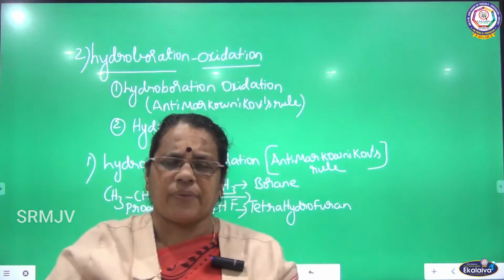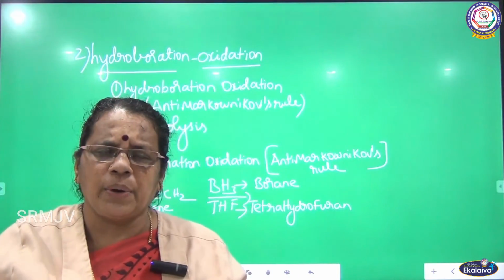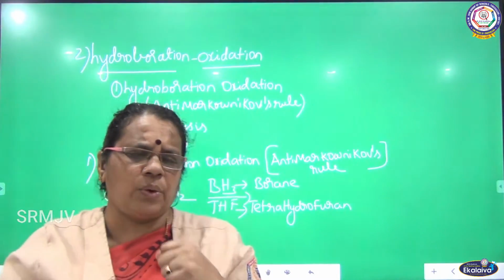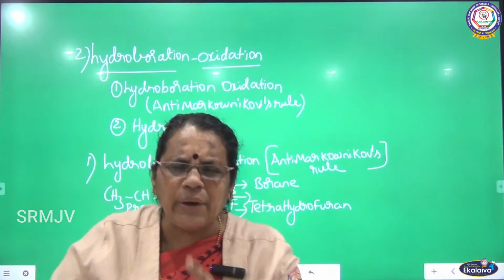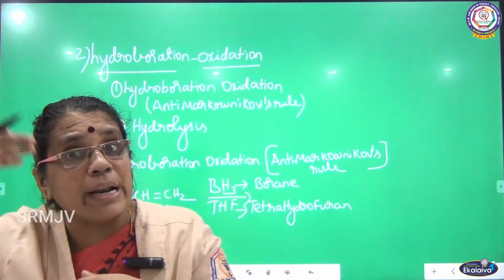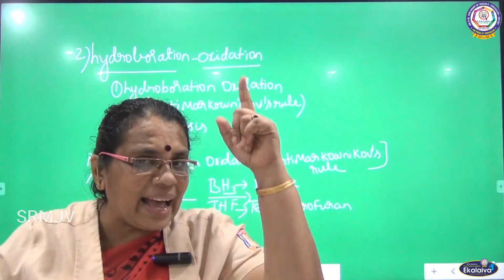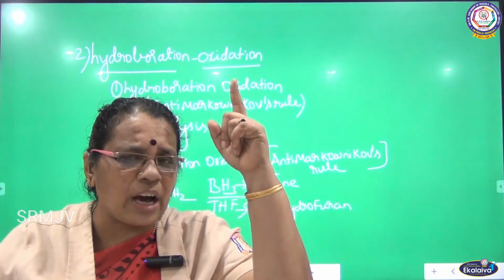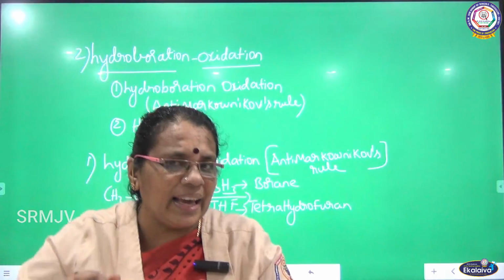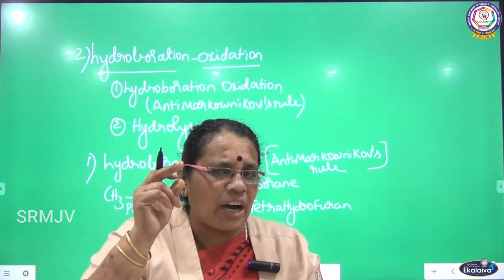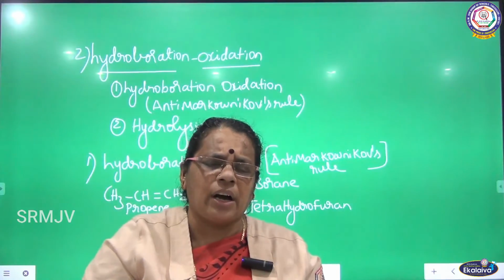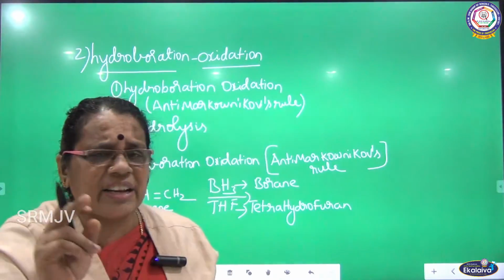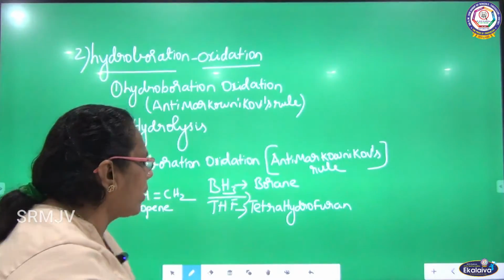Here, in anti-Markovnikov's rule, the negative part is attached to the carbon having more number of hydrogen, and the positive part is added to the carbon having less number of hydrogen. That is the difference between Markovnikov's and anti-Markovnikov's.